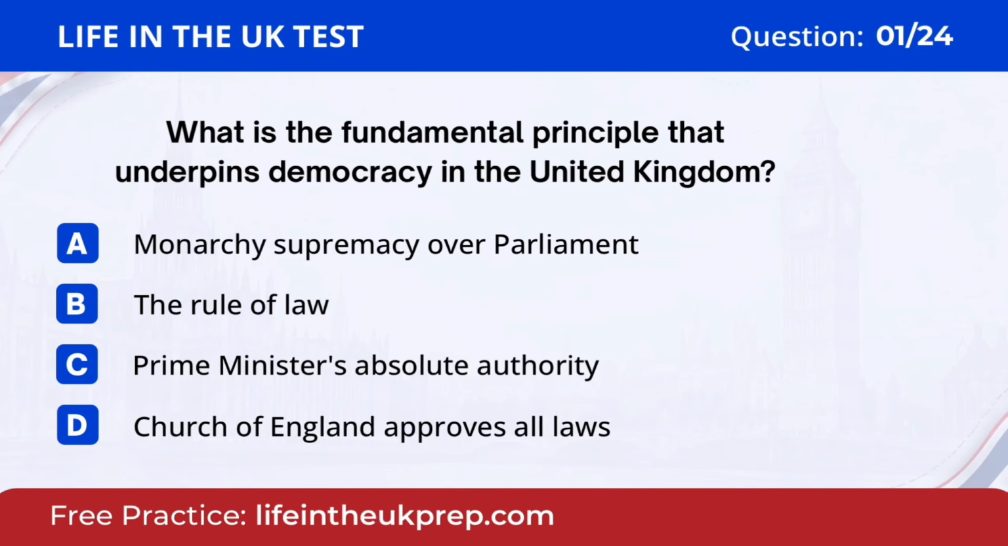Question 1. What is the fundamental principle underpinning UK democracy? A. Monarchy supremacy over Parliament. B. The rule of law. C. Prime Minister's absolute authority. D. Church of England approves all laws. The answer is B. The rule of law.